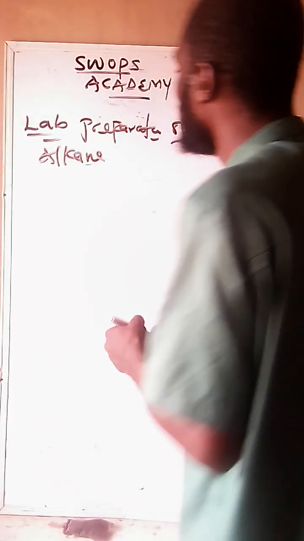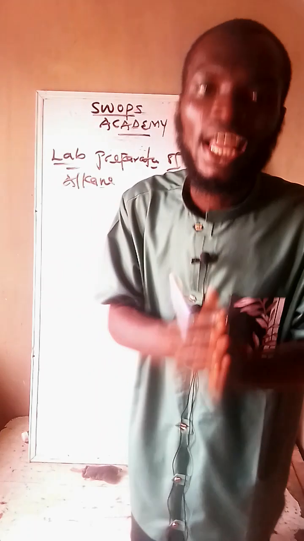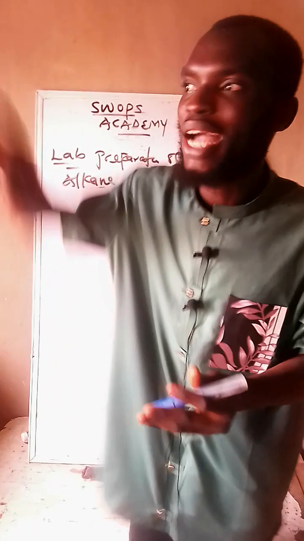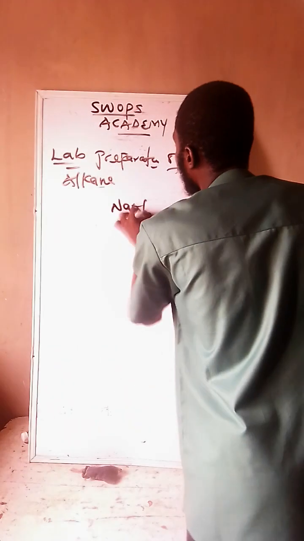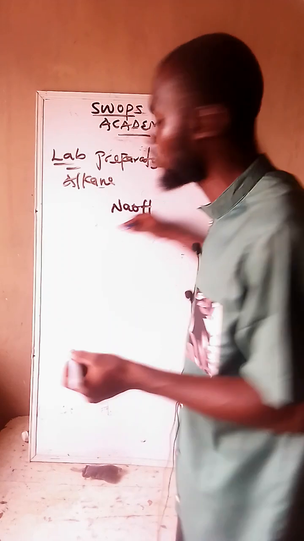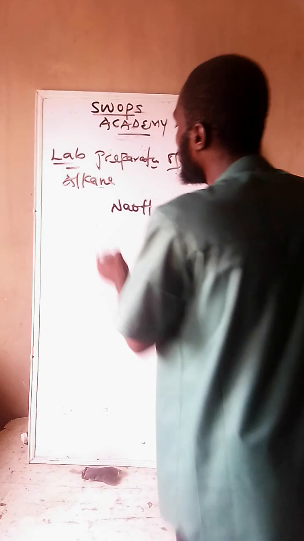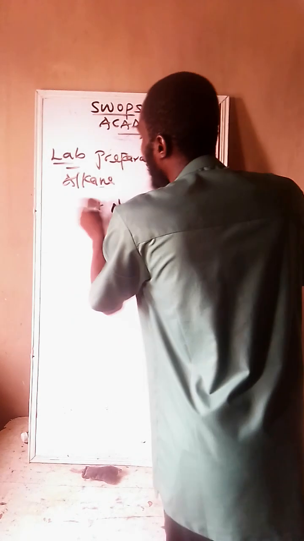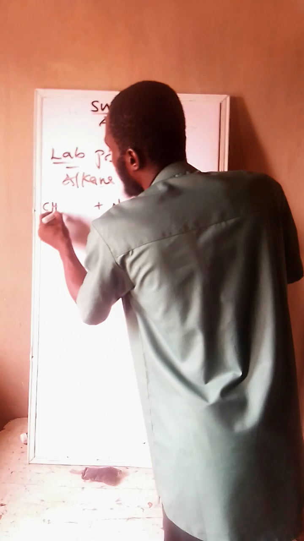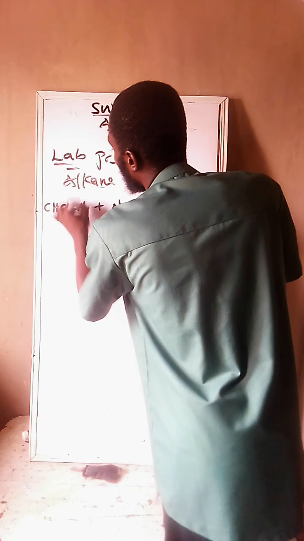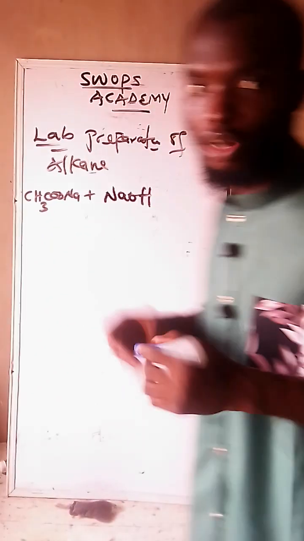Now, the reaction between, let's see. Alkane can be prepared in the laboratory by the reaction between sodium ethanoate and soda lime. Soda lime is an industrial name for what? Sodium hydroxide. Another name that they call sodium hydroxide is soda lime. So the reaction between soda lime and sodium ethanoate. What do I mean by sodium? You must name it from the back.